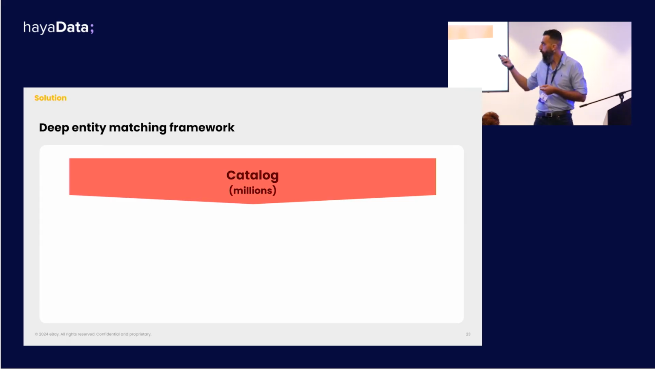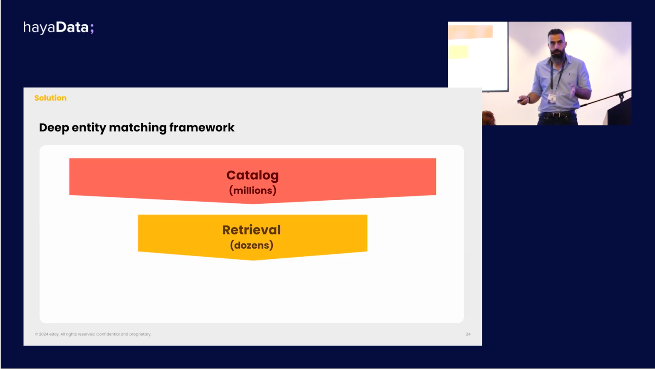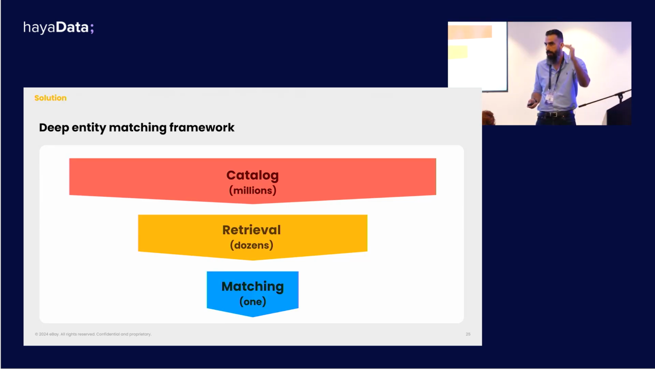So in order to achieve that, we developed a deep entity matching framework, which consists of two steps, which I'll discuss in a second. But as a whole, it works like a funnel. So we start with the item potentially matching any of the millions of different products in the catalog, and then we gradually narrow it down from millions down to a few dozens, and then all the way down to a single match. Right? So let's look at the steps and see how they work.